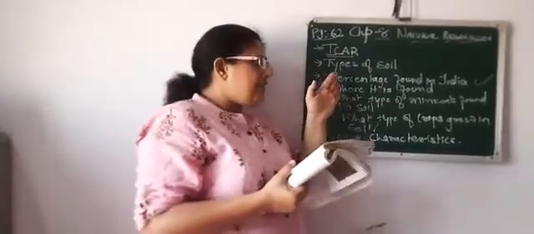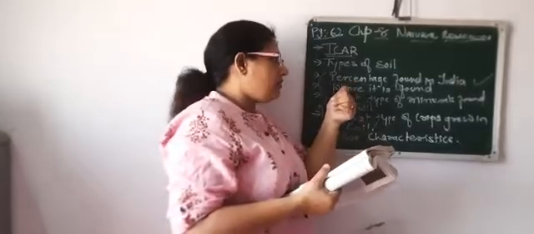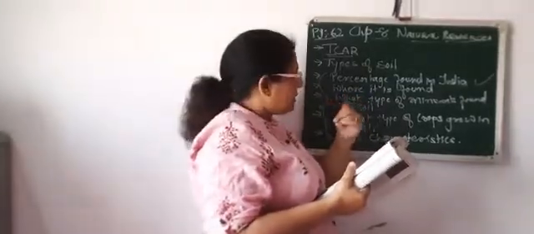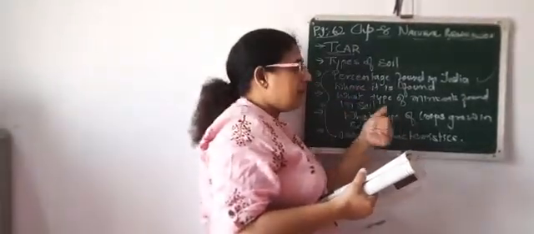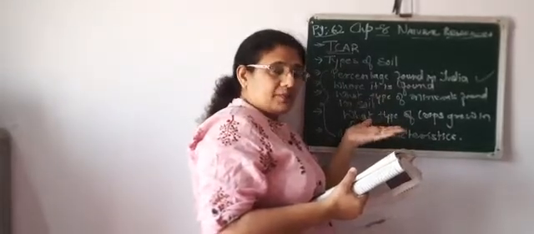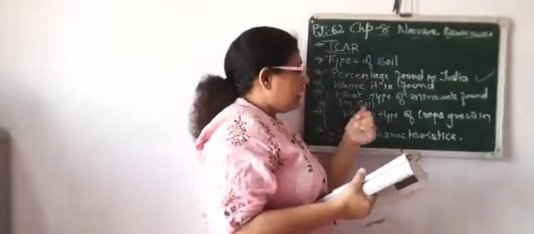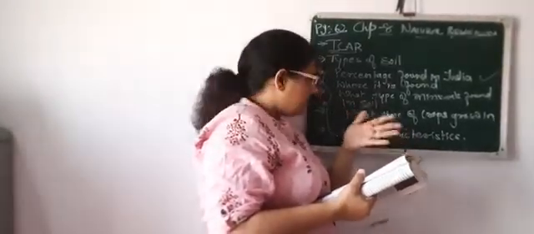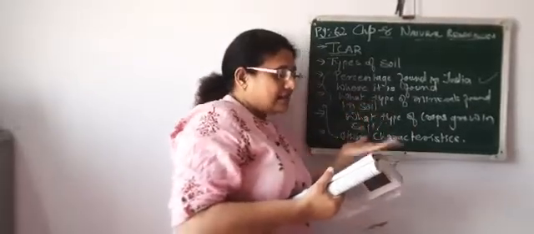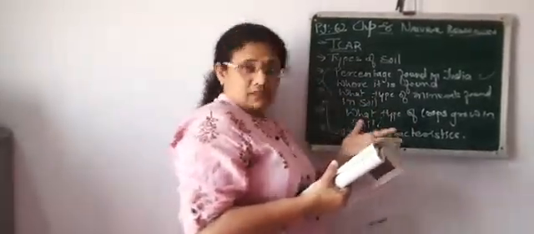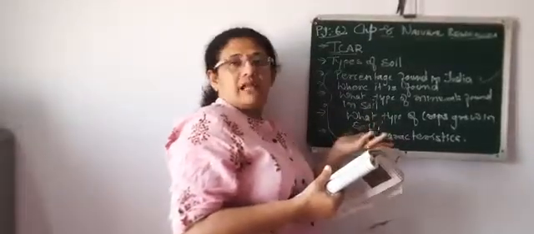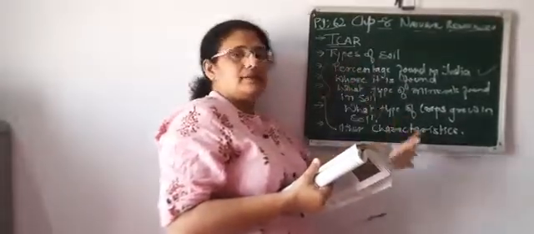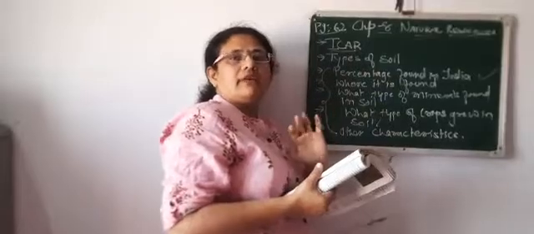So you can see we have covered all these points. Percentage is 43, and where it is found: from east to the Satluj in the west, and the deltas of the Krishna and Kaveri. What types of minerals are found? Potash, limestone and phosphoric acid in the soil, as we discussed. What types of crops are grown in it? Sugarcane, paddy, wheat, right? And other characteristics: there is a less amount of nitrogen and humus, so crops like pulses are grown in this soil. All these characteristics are included in this topic, so this is very important.